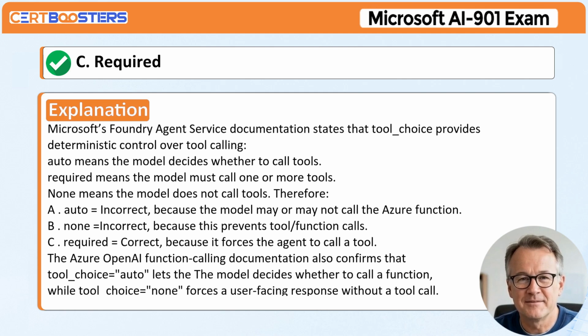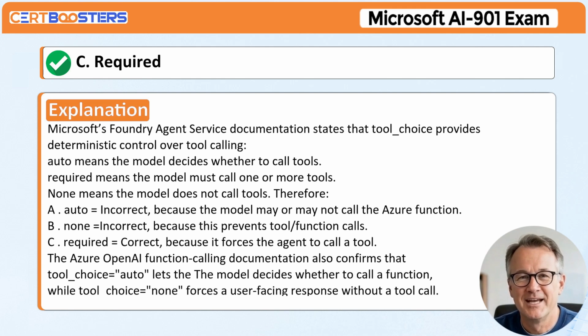Explanation. Microsoft's Foundry Agent Service documentation states that tool_choice provides deterministic control over tool calling. Auto means the model decides whether to call tools. Required means the model must call one or more tools. None means the model does not call tools. Therefore, A. Auto is incorrect, because the model may or may not call the Azure function. B. None is incorrect, because this prevents tool or function calls. C. Required is correct, because it forces the agent to call a tool.